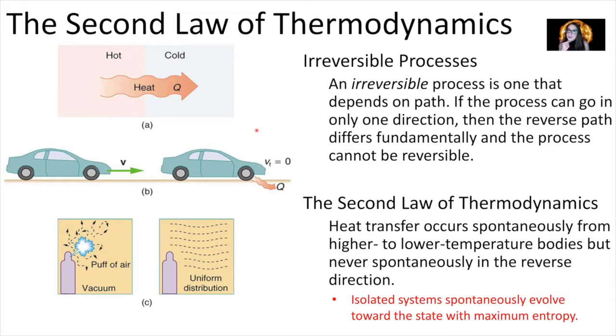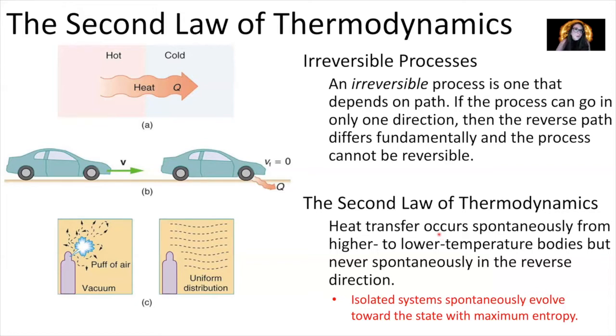reversible. So the second law of thermodynamics tells us that heat transfer occurs spontaneously from higher to lower temperature bodies, but never spontaneously in the reverse direction. So the second law says that heat can only transfer from a reservoir of high temperature to a reservoir of low temperature, and you will never have heat transfer from a reservoir of low temperature to one of high temperature.